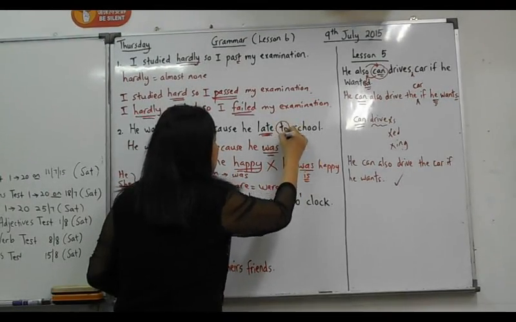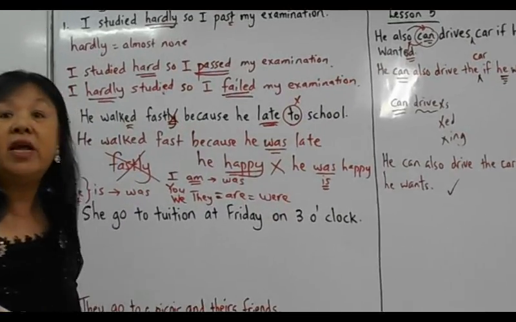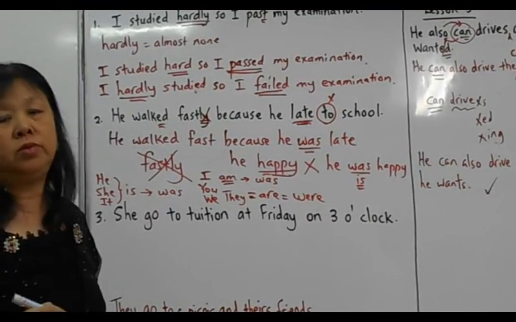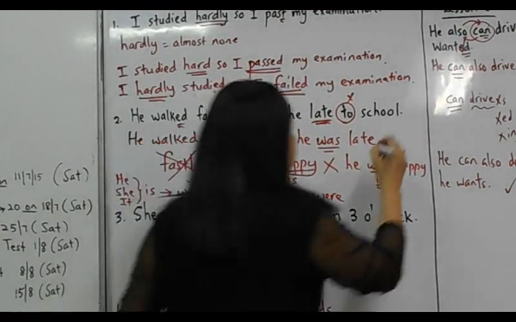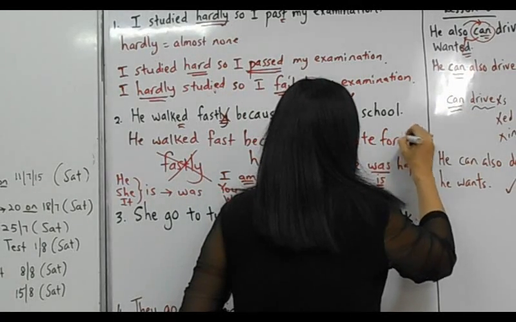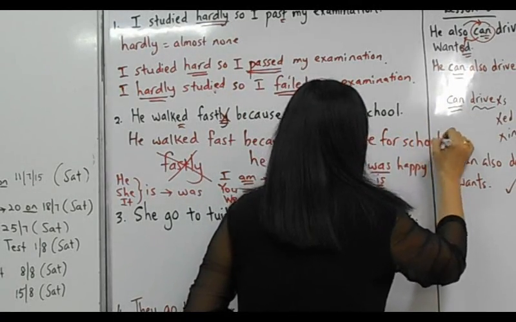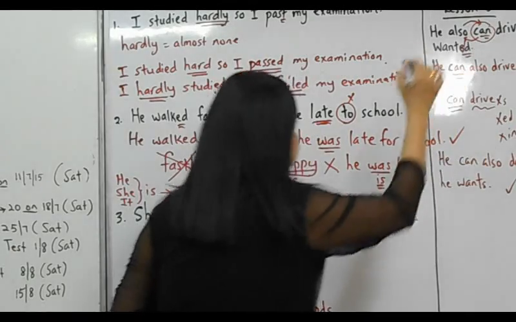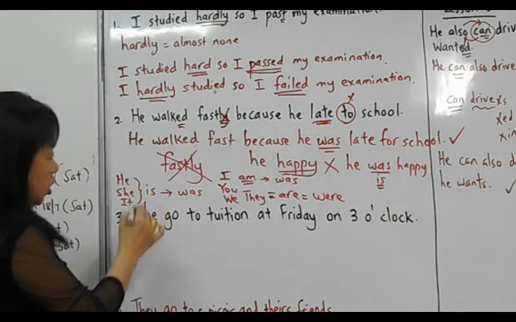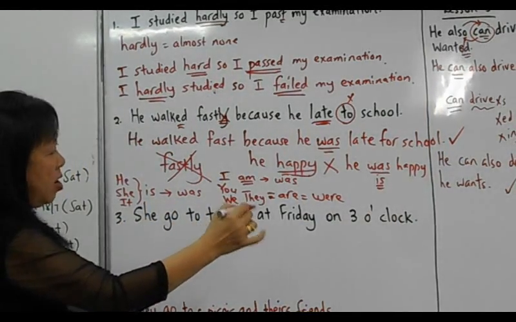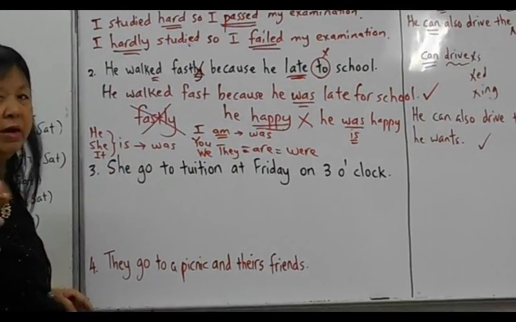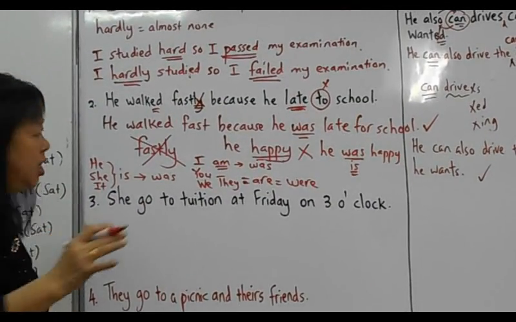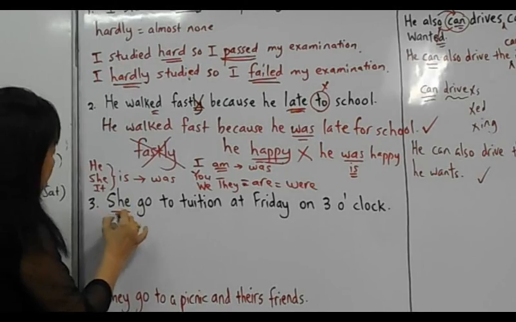Can you say late to school? No. You say late for school. You don't say late to school. Okay? Late for school. Okay, so this is the correct version. And here, she go to tuition at Friday on 3 o'clock. Very, very terrible English. It should be he, she, it.